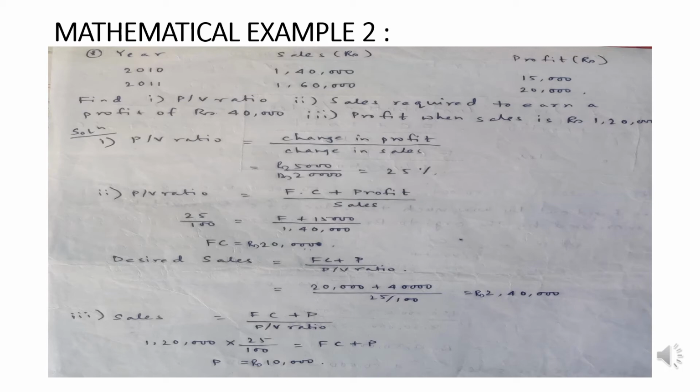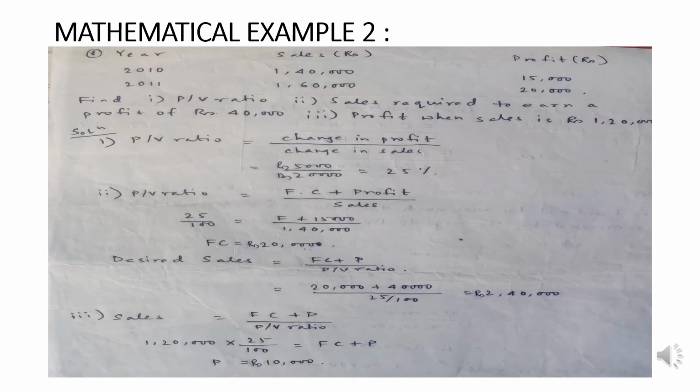If fixed cost is not changing over time, then the fixed cost of 2010 and 2011, since it has not been mentioned that fixed cost will change, we can safely take the fixed cost part to be a constant. If we take the fixed cost part to be a constant, then definitely we can say the profit becomes the contribution.